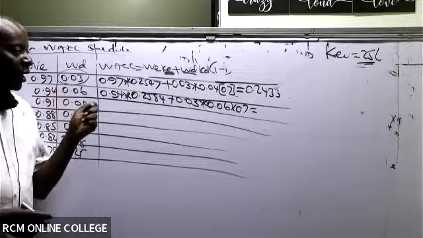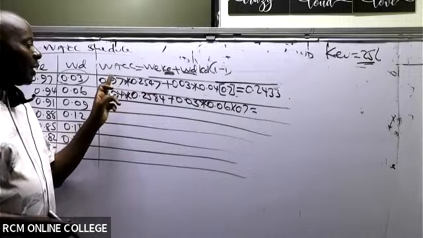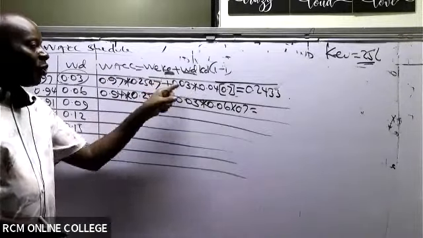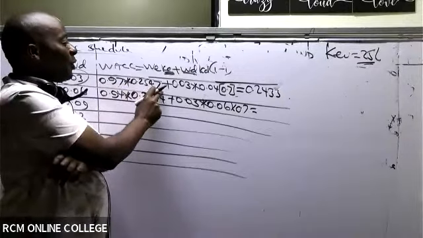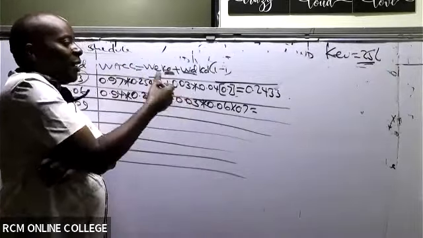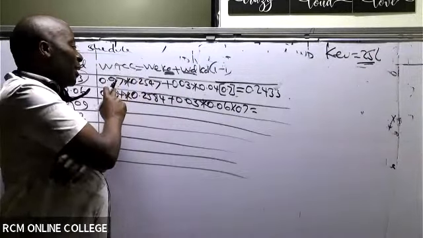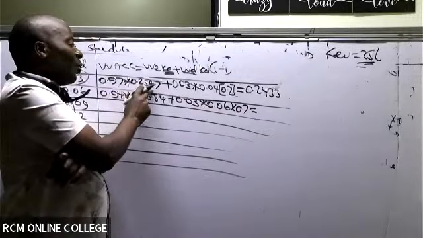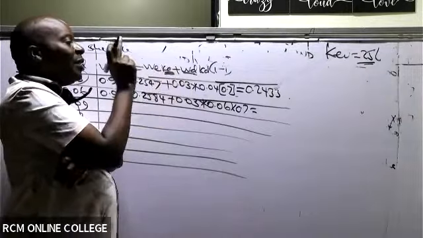So I want us, Marianne, to do this together. If you have everything the same, just take 0.97 times 0.2547, and then you say equals. Don't say equals in between here. I've always seen students who say 0.97 times 0.2547 plus 0.03 times 0.04 first, and then they say equals, and they end up multiplying that answer with 0.7, subjecting these to tax, which is wrong. We normally follow this the way it is: 0.97 times 0.2547 plus 0.03 times 0.04 times 0.7, and then we say equals at the end of the day.